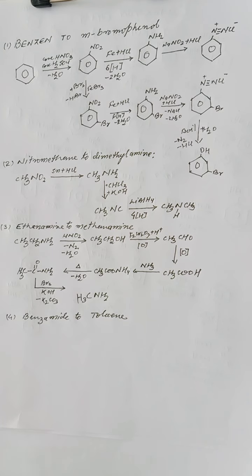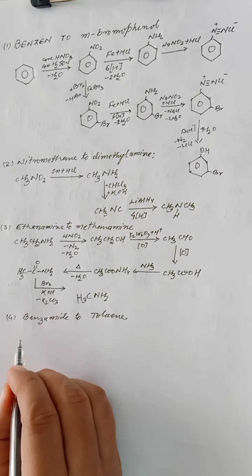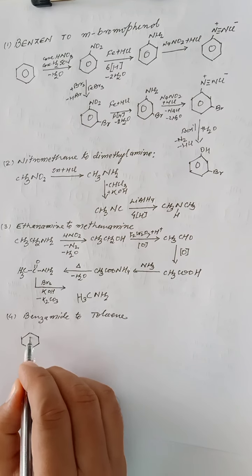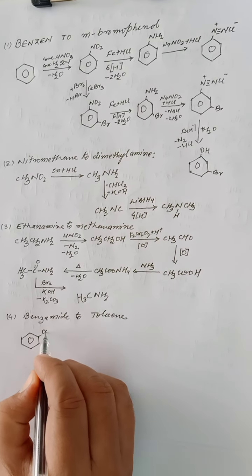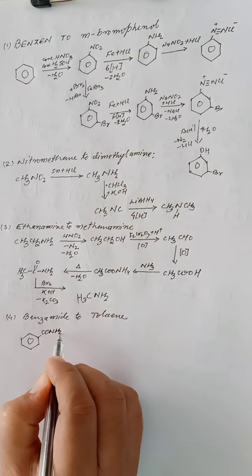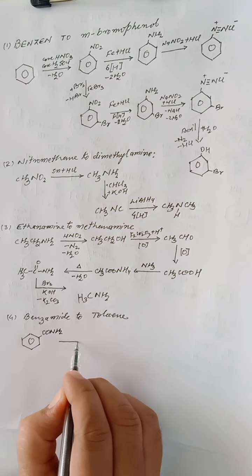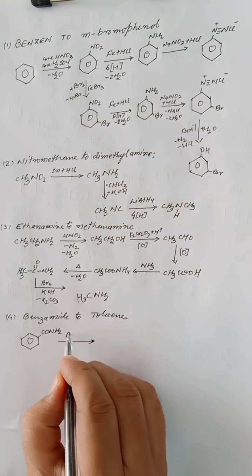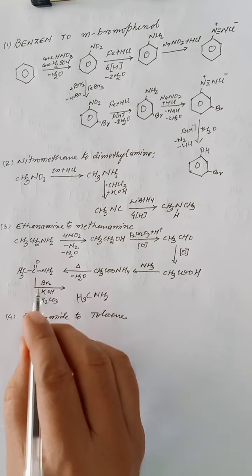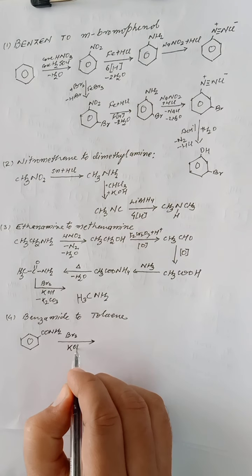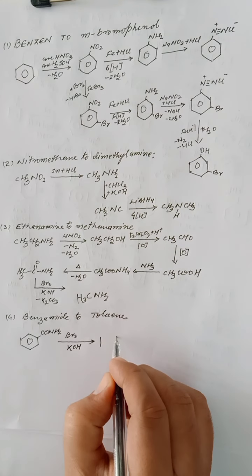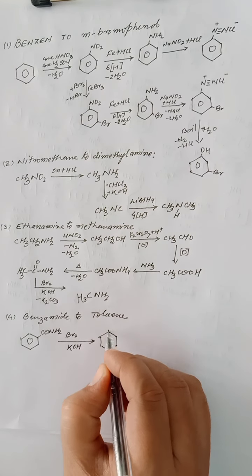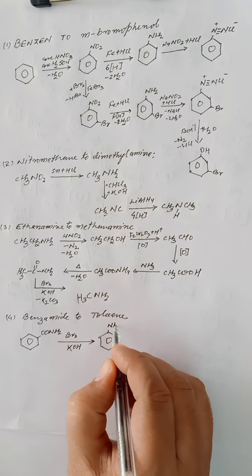The fourth conversion is benzamide to toluene. Then what will we do? We will start with benzamide. Benzamide is C6H5CONH2. We want to remove CO, suppose we want to remove a carbon. Then again the same reaction we did earlier, Br2 and KOH, Hofmann bromamide degradation reaction, we will get aniline, right?